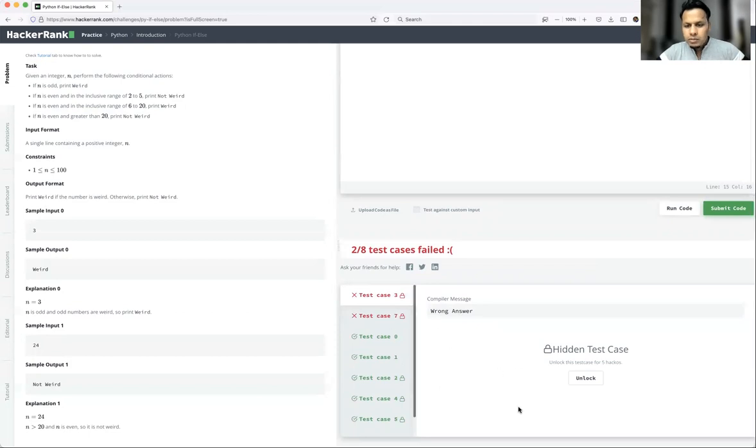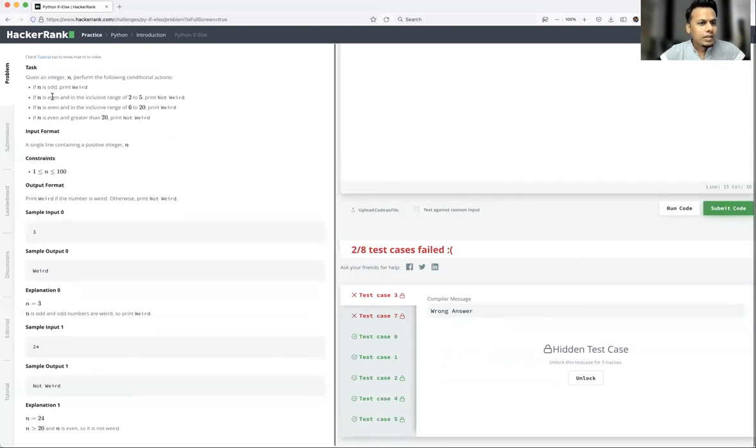Okay, so let me talk about this. If you unlock in your interview test, you may not be able to unlock because there are hidden test cases. But in HackerRank, if you are practicing and you unlock, you will lose some hackos, which is nothing but points. If you don't unlock and you just pass, you will gain some hackos. Unlocking one test case costs 5 points, so you gain 5 points if you don't unlock, and if you unlock, you lose 5 points. Okay, so let's understand what it is.